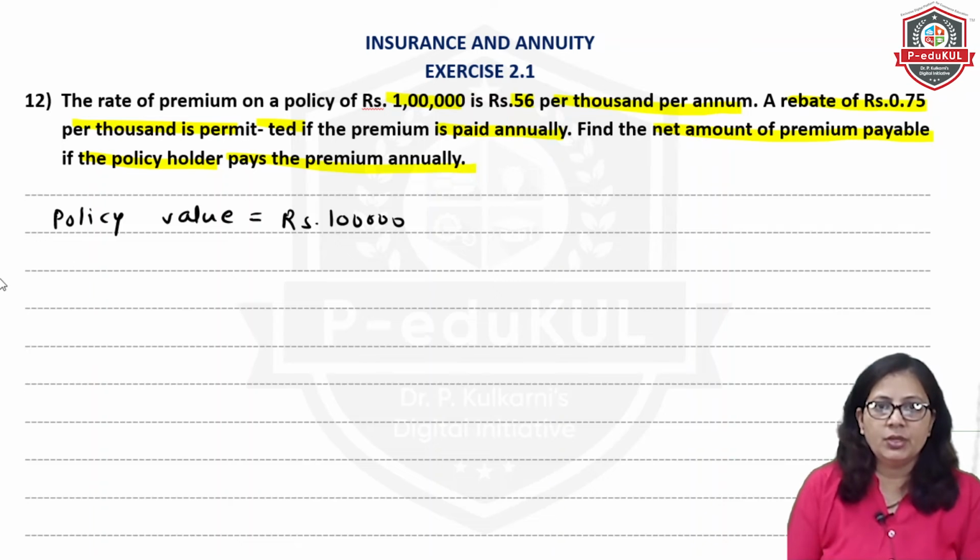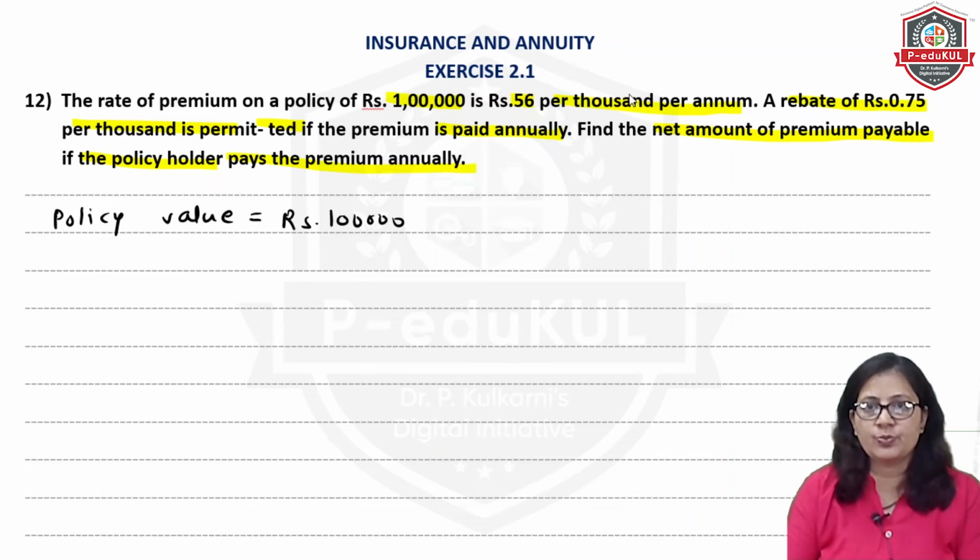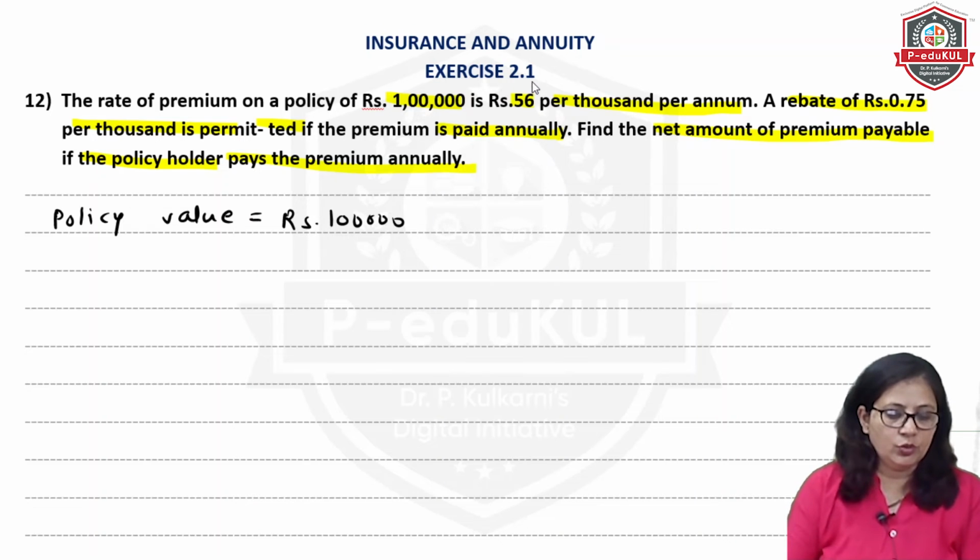Now the rate of premium is rupees 56 per thousand per annum. मतलब क्या, हर एक 1000 rupees पे every year 56 rupees will be given. Okay, and rebate is 0.75. The rebate is permitted when the premium is paid annually. So this rebate will be subtracted from that amount.